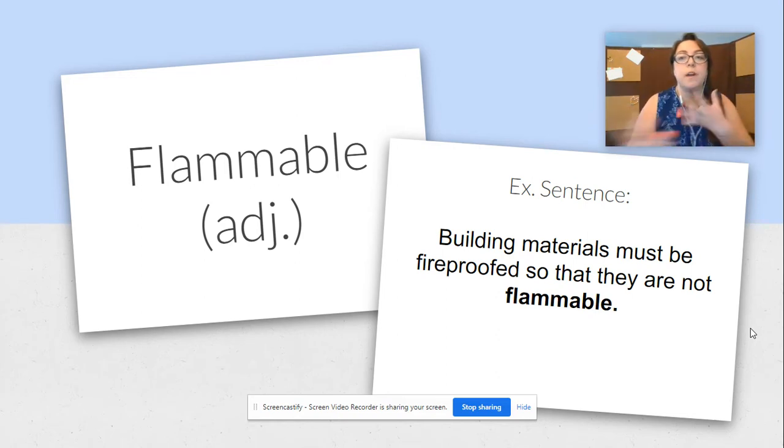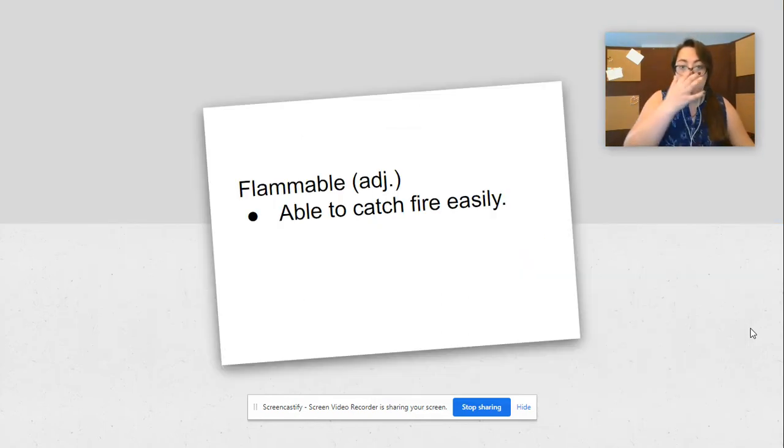Because when you fireproof something, you make it so that it can't catch on fire. So if it's not fireproofed, flammable would be the opposite of that, and that would be that it is highly likely to catch on fire. Which, if we look at our definition of flammable as an adjective, it means able to catch fire easily.